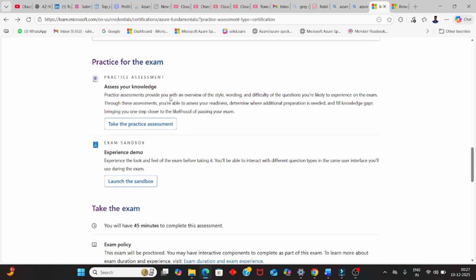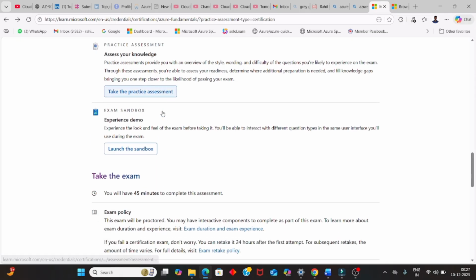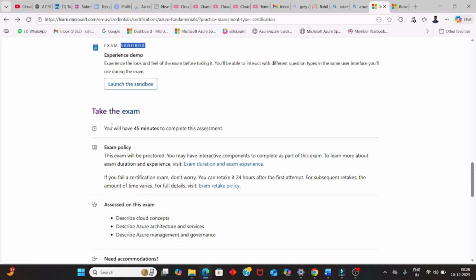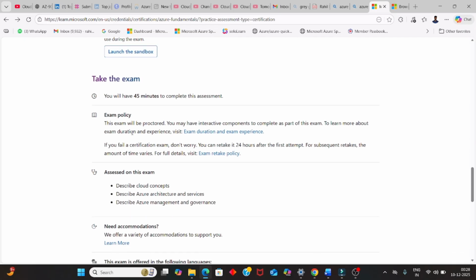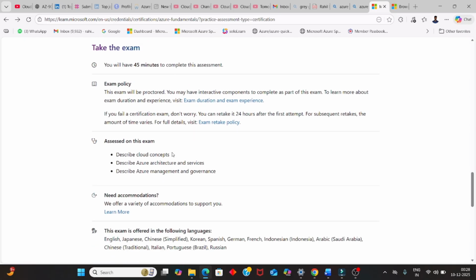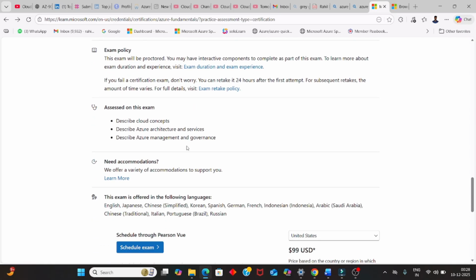Now you have Practice for the exam. If you want to practice before going for the actual examination, you can also do that. Assess your knowledge, experience demo. Sandbox is nothing but a temporary subscription access you will get, and once it is done, it will be destroyed. In the examination, you will have 45 minutes to complete this assessment. Exam policies, you can just go and check here. Everything about the policies for the exam you will see here only.